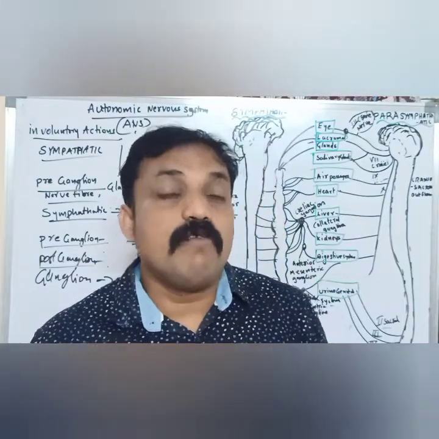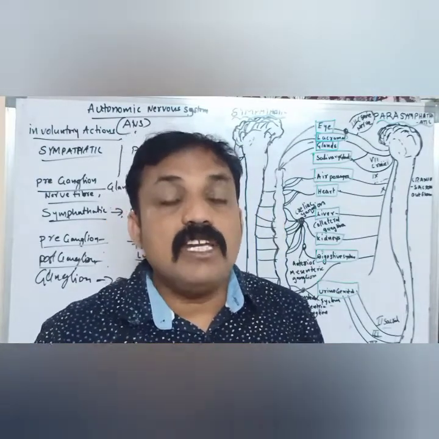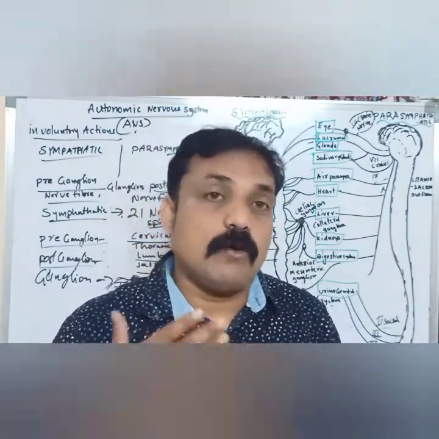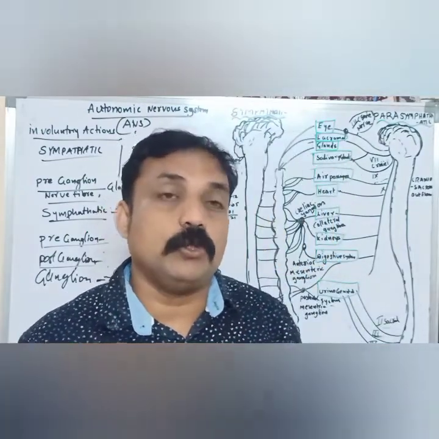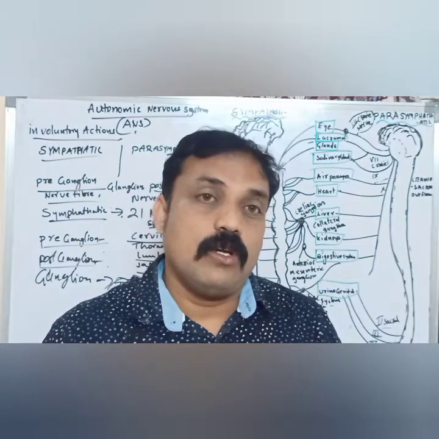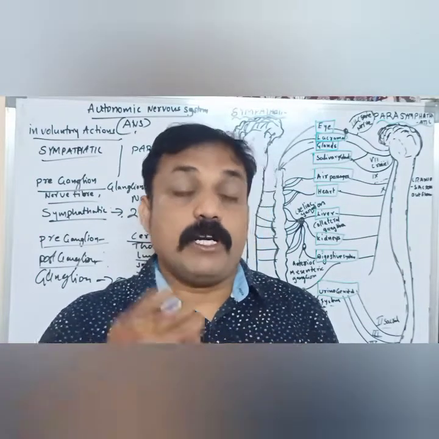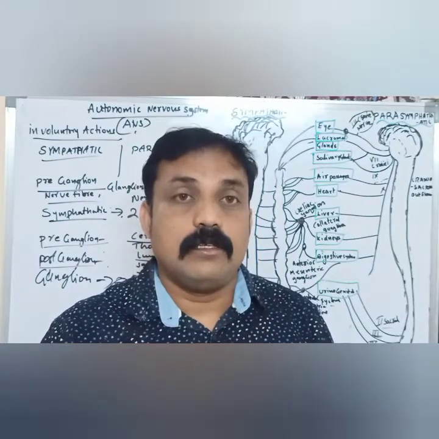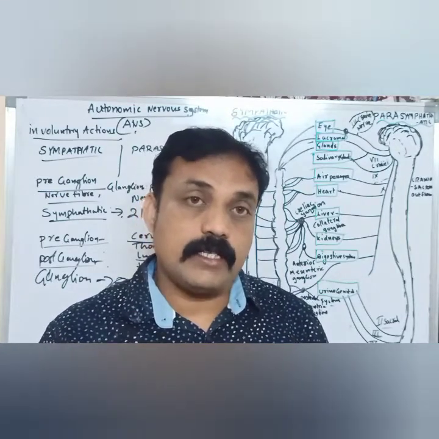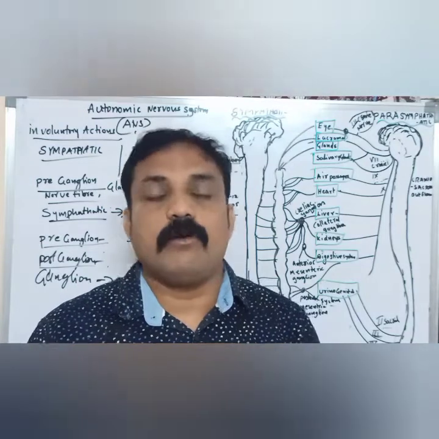Why? Because when we feel tension or stress, we need more energy, so whatever carbohydrates are there in our body convert into glucose. Respiratory rate and circulatory rate are all increasing.